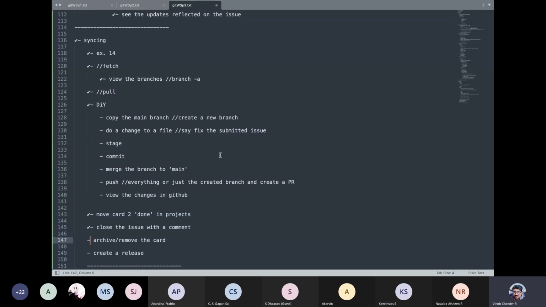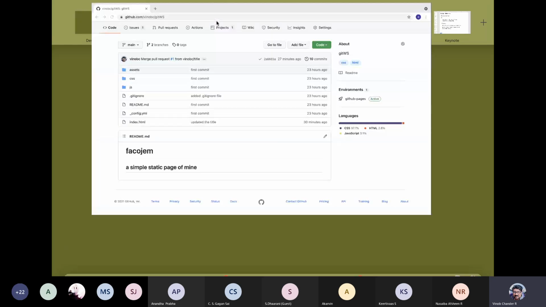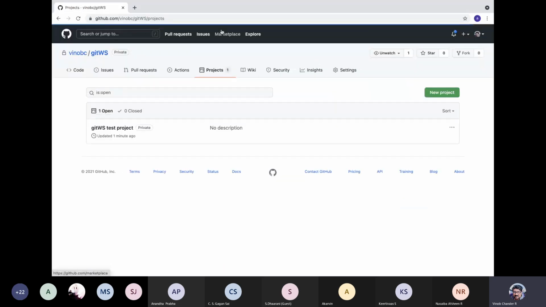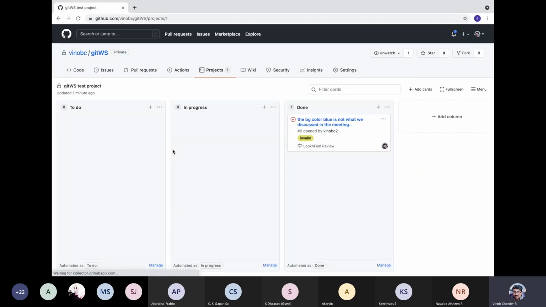Also, you can archive the card once it is over. It is always good practice to keep your Kanban board clean, so you can either remove the card or archive it. Assuming the issue is fixed, you can click on this and either remove it from the project or archive it. Say, for example, let me archive it now. So it has gone to the archive.